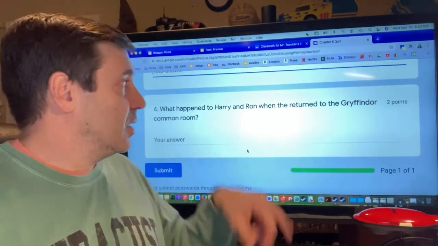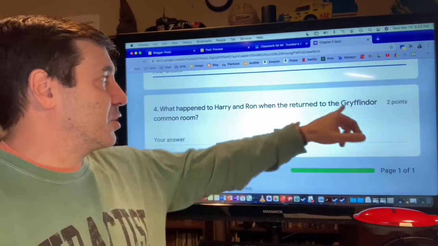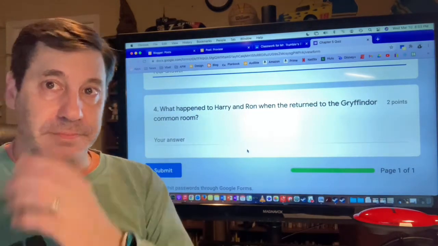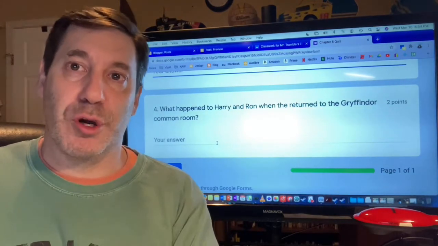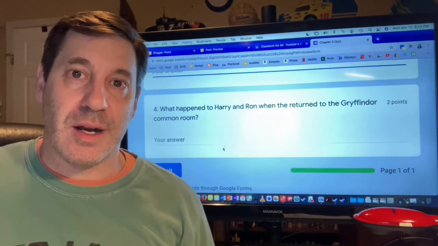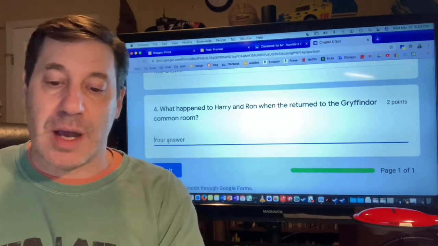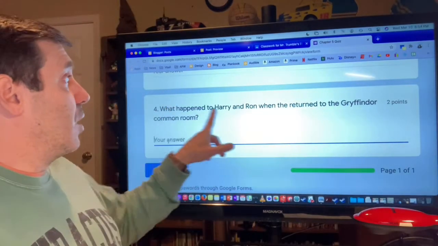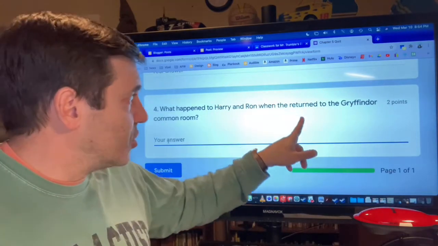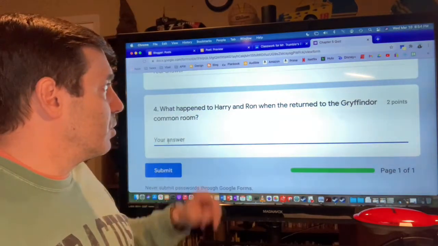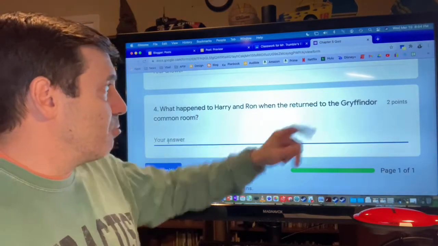Something happened when Harry and Ron got back to the Gryffindor common room. And so I'm going to begin my sentence by taking those words right out of the question, all right, and putting them in my answer. So I'm going to begin with when Harry and Ron returned to the Gryffindor common room. Okay, I'm not just going to say when they returned.